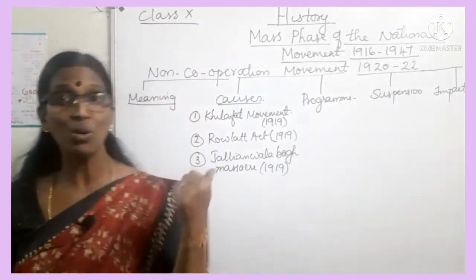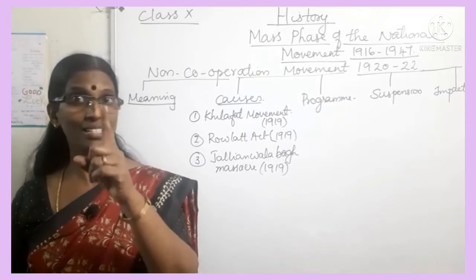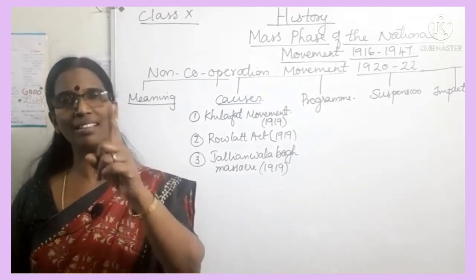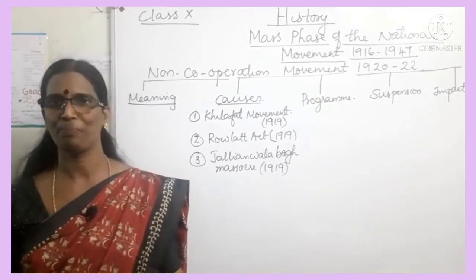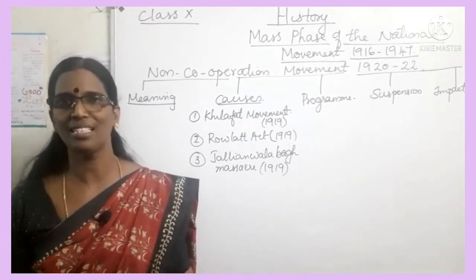So against this Rowlatt Act, Gandhiji started the Rowlatt Satyagraha in April 1919, a very important Satyagraha.